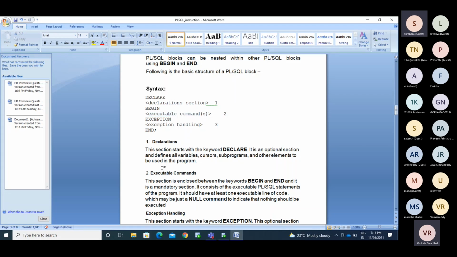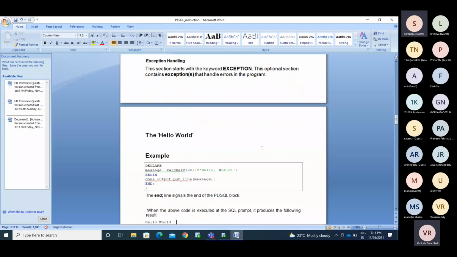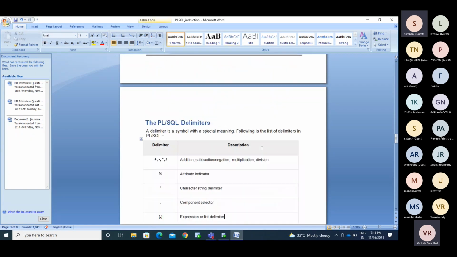So that is the main section. If I get any runtime error while running any executable command, to handle that we'll use the exception block. So we'll see what things I have explained now.